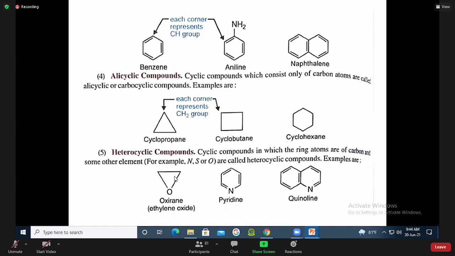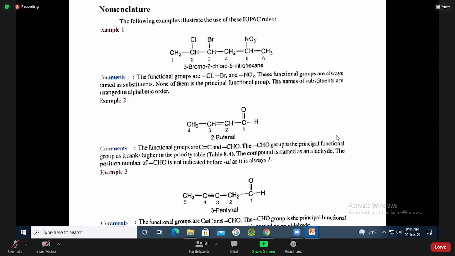Heterocyclic compound. When there is an organic compound in cyclic form, yes, in the ring itself there would be some other element other than carbon, that is called heterocyclic compound, right? So these are the different types of organic compounds.